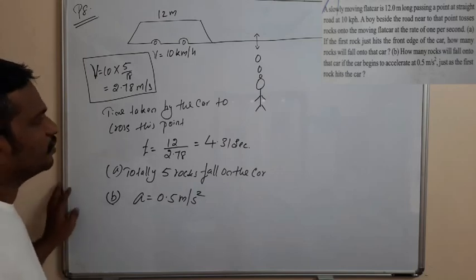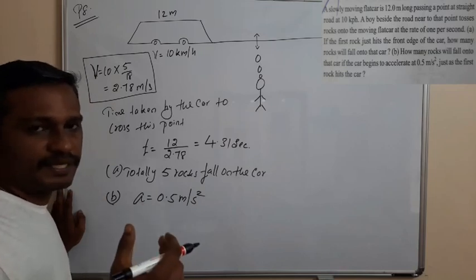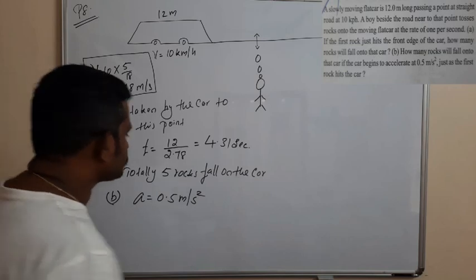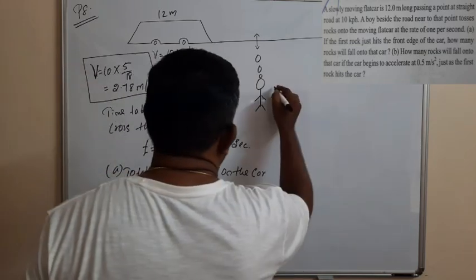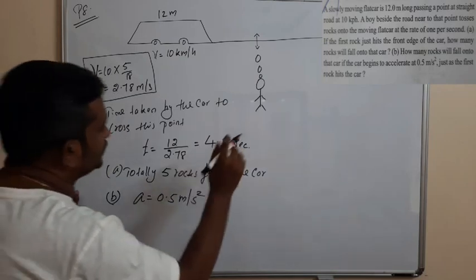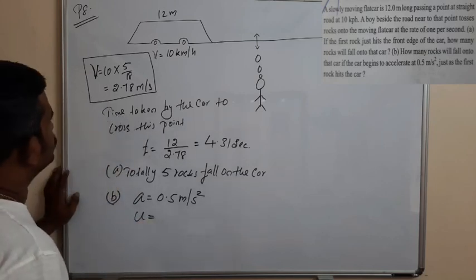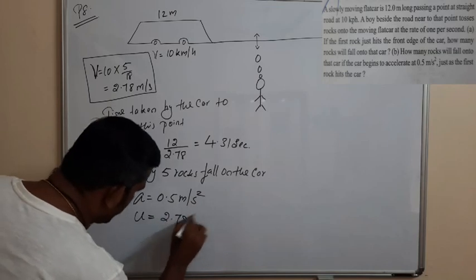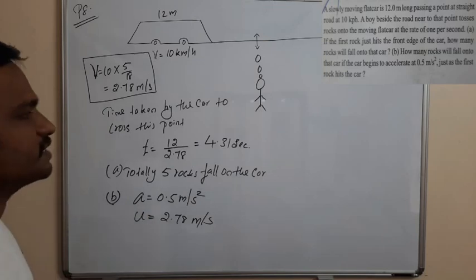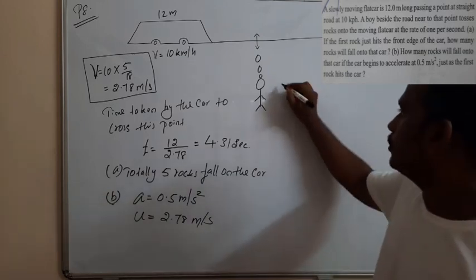So in this case also we have to find the time taken by the car to cross the point. So what are the data here? The car enters the point with the velocity u equal to 2.78 meter per second. Acceleration we know, initial velocity we know. So we have to find the time. So we use the equation.